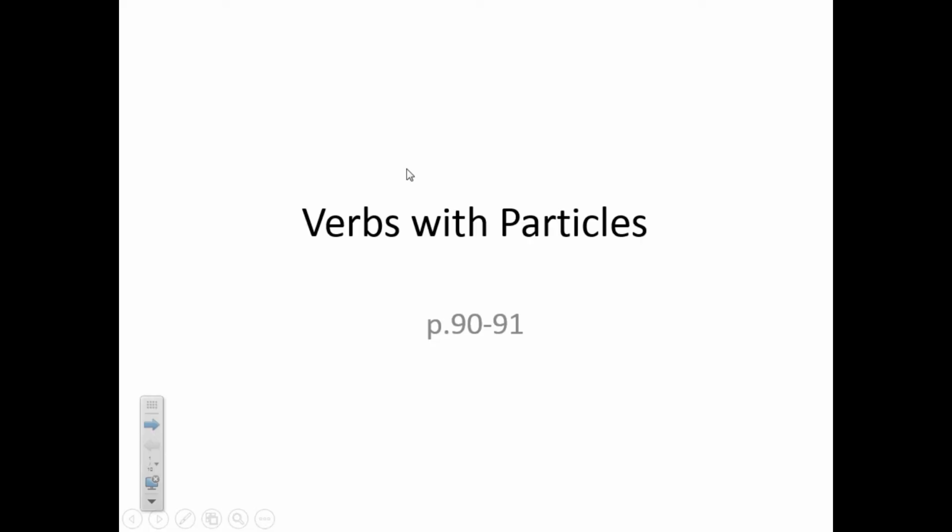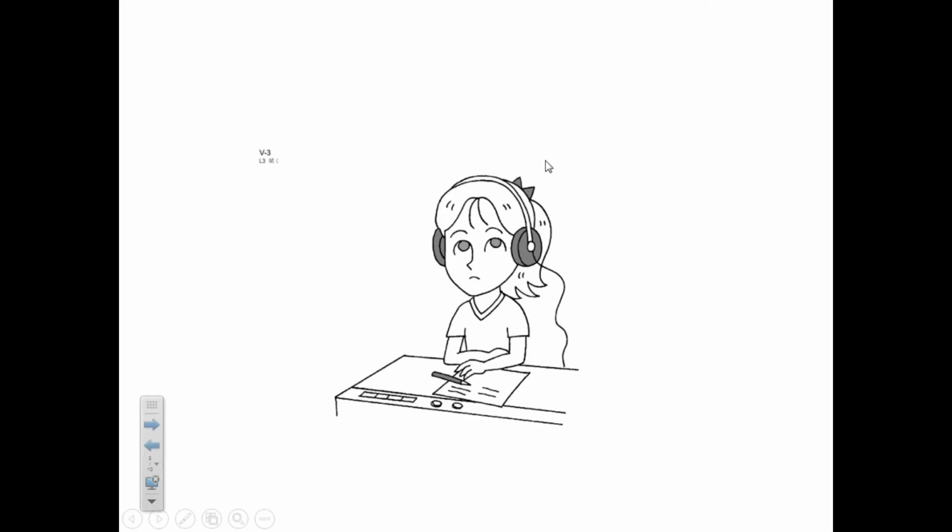I'm gonna explain about particles. Particles with verbs are very difficult, so please read pages 90 to 91 in your textbook before you start learning them with this slide. Okay, you learn how to say to hear, to listen. It's kiku. And using particles, you can make this sentence longer.